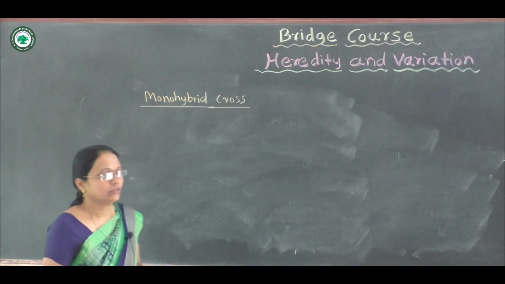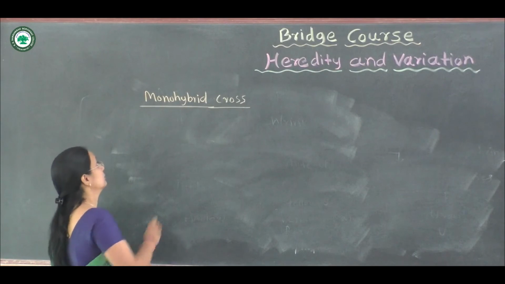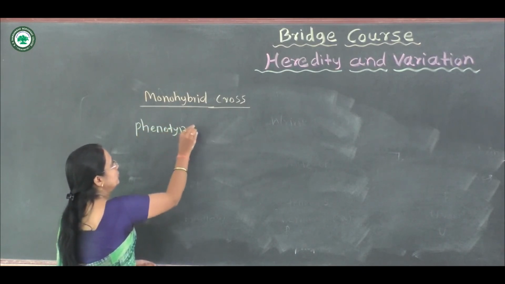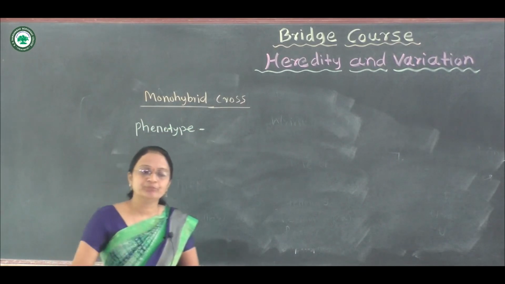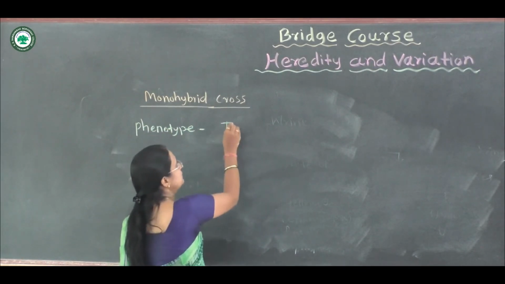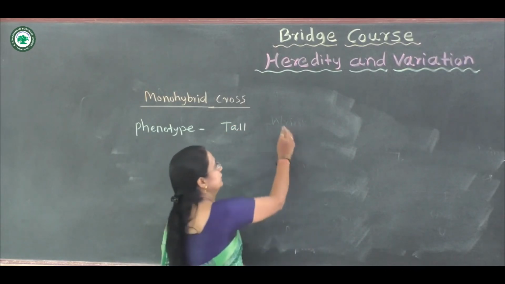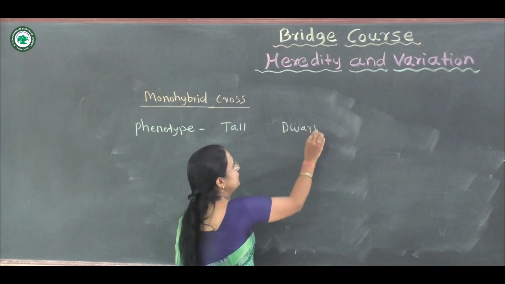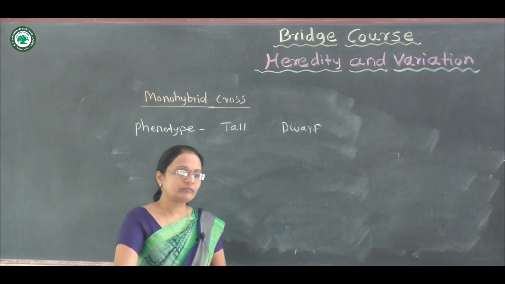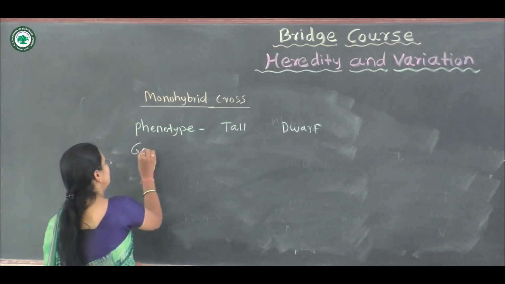Okay. Let's take the phenotype of this monohybrid cross. Suppose in phenotype you take the example: the plants produce tall plants, and secondly they produce dwarf. And secondly, after the phenotype, the genotype.